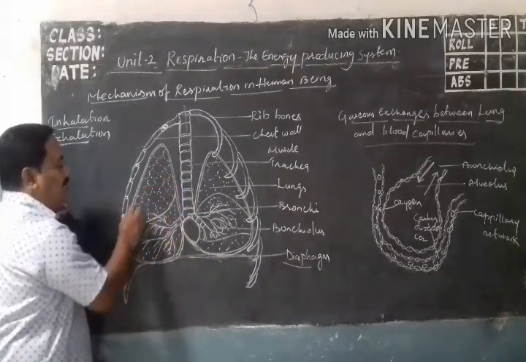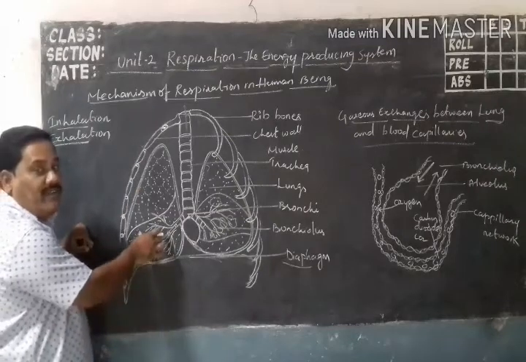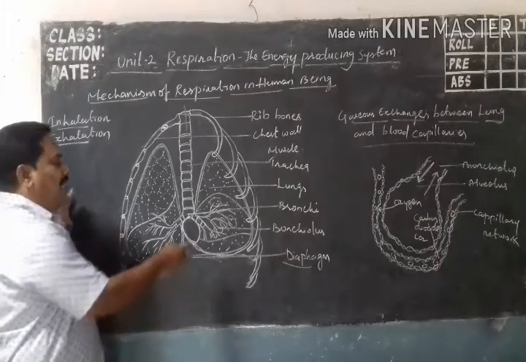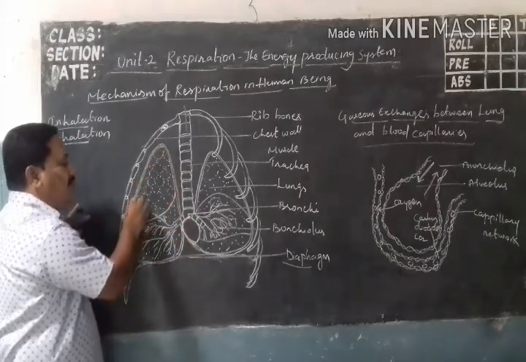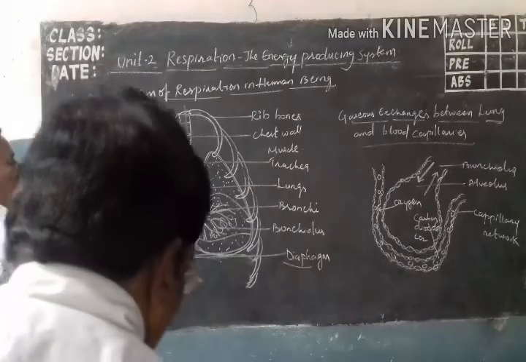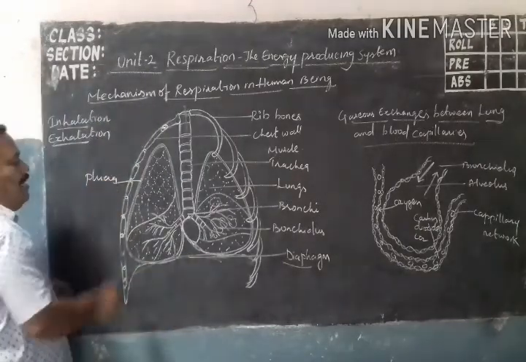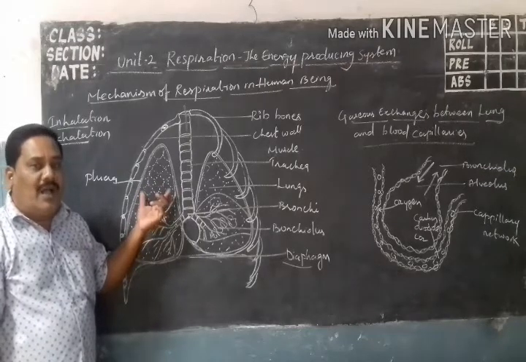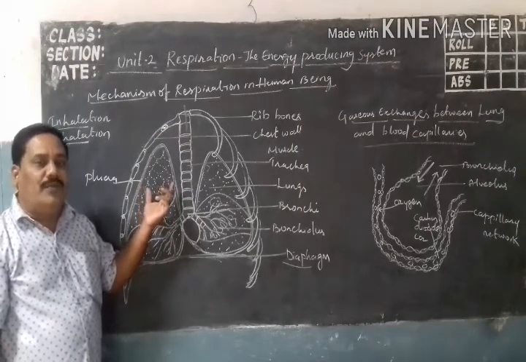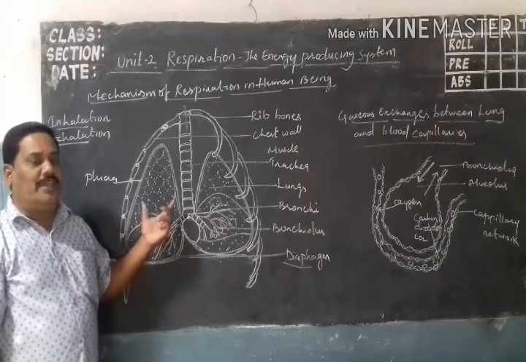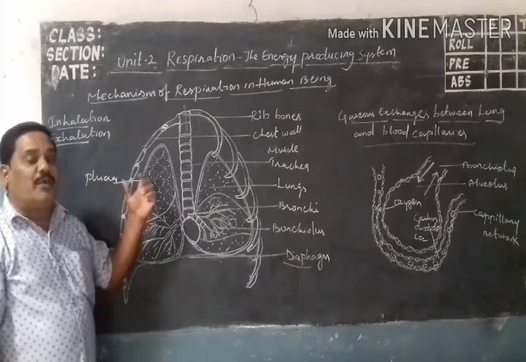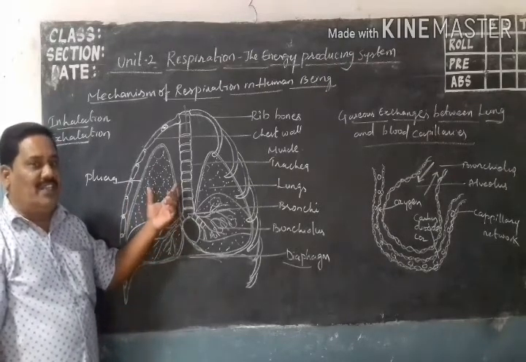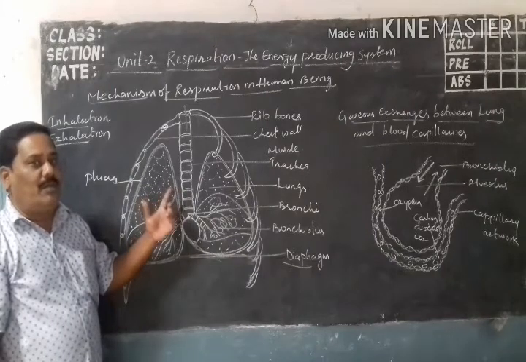Now we study the structure of the lungs. There is a pair of lungs present in the chest cavity or thoracic cavity. The lungs are surrounded by a thin membrane called the pleura. The pleura is filled with a fluid called pleural fluid. What is its use? The pleural fluid protects the lungs from injuries.